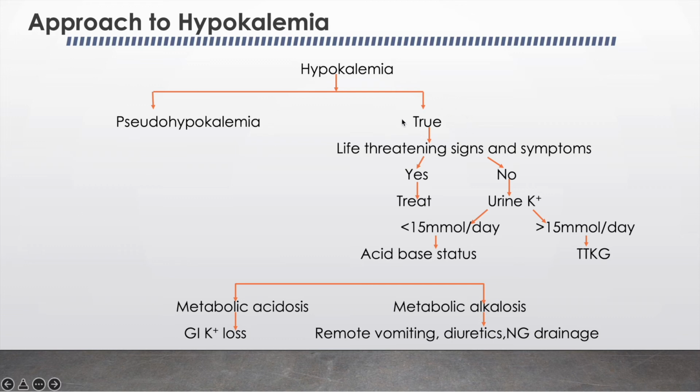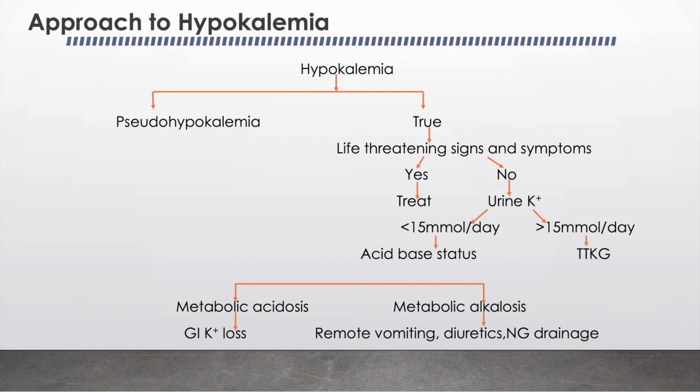So in case of true hypokalemia, first thing is we have to look for any life-threatening signs, symptoms are present or not. If there are fatal signs, symptoms, then first thing is we have to treat the hypokalemia. If it is not there, then we have to work up for hypokalemia. So first thing is we have to send the urinary potassium level. So 24-hour urinary potassium level is the ideal one, but it is cumbersome and not feasible every time. So we can take spot urinary potassium.